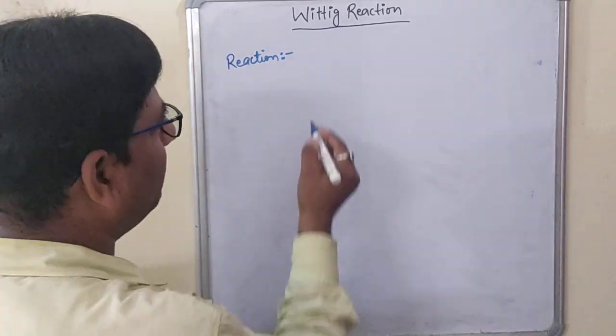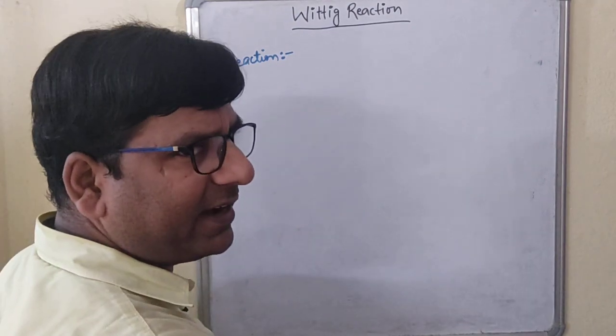So already, students, we have written. For example, you can take any aldehyde or any ketone.